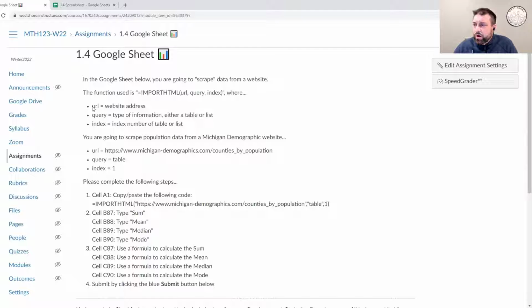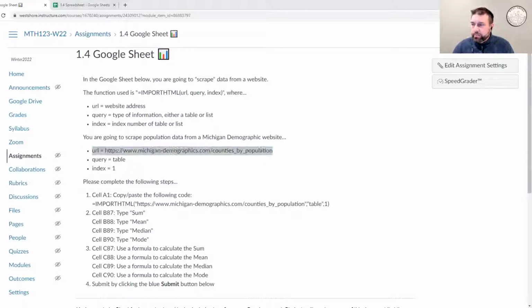It takes the URL, which is the website address. It takes the type of data, either a table or a list, and then there's an index. So when a website is created, if it has tables in it, each table has a number. Table number 1, table number 2, table number 3. And you have to tell Google Sheets which table you would like to extract the data from. Okay. So in our case, this is the website.